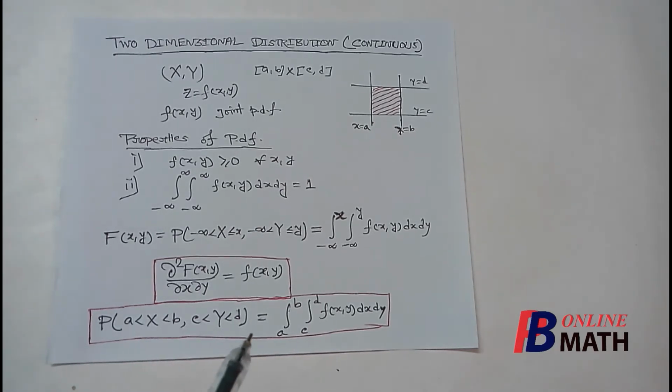Now remember that this is continuous distribution, so less than and less than or equal to have the same meanings. So it does not matter whether we put less than or equal to here or less than here. The probability of this event can be found directly from the PDF by integrating the PDF with respect to x and y in the given range.